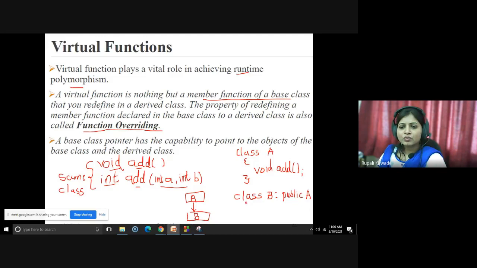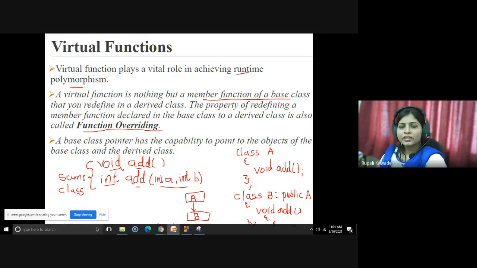So in function overriding, what you are doing, you are redefining the same function. Here the signature of the function will remain the same, or the prototype will remain the same. So void add, where you are redefining it again in a derived class. Here the semicolon is there, the end of the class. Okay, so this is the concept of function overriding, where both of the functions will have the same signature and both will reside in two different classes.